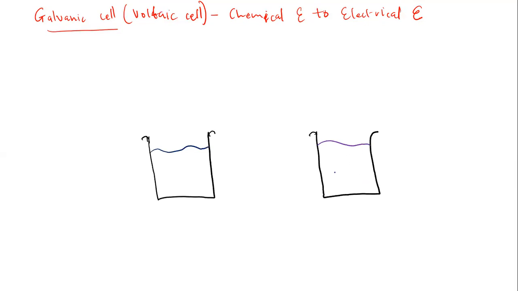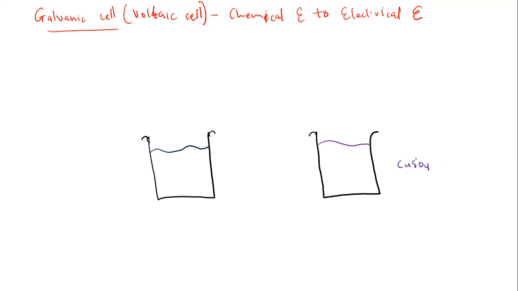But what solution do we have in this beaker? We're going to have copper sulfate. The solution is a solution of copper sulfate. Since we have a solution of copper sulfate, it is an ionic compound.